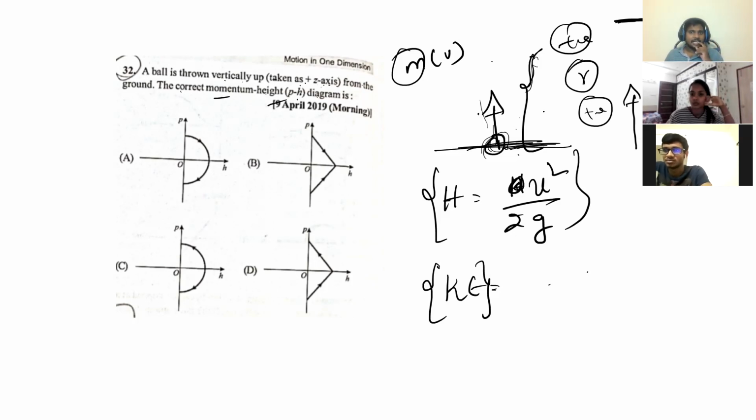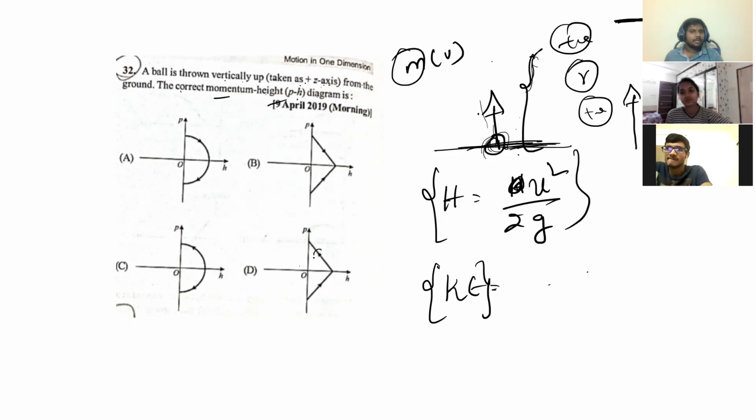How is it decreasing? Is it decreasing at a constant rate or not? How can you say it's a constant rate? dp by dh? How to write the momentum equation for a constant rate? It's decreasing, so this can be eliminated, isn't it?